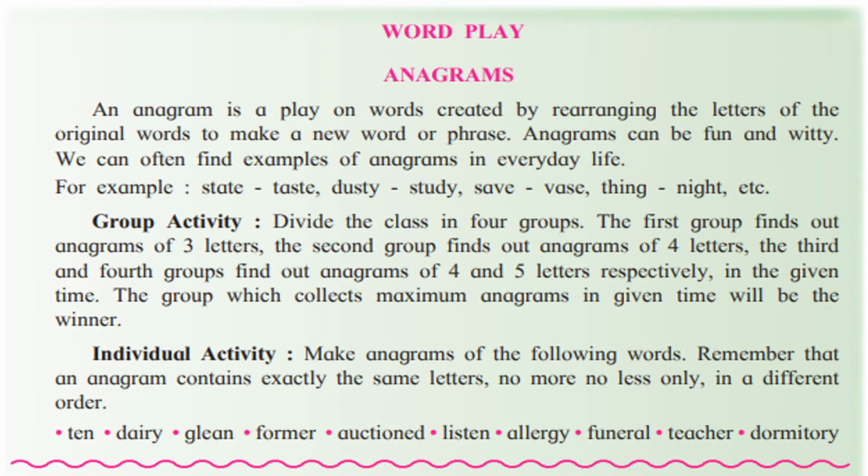Let us take the example of TEN. If we want to make an anagram of TEN, I have to use the 3 letters which are given in this word only. I have to rearrange, so a new word will come with 3 letters only. I am not supposed to add any letter of my own, or decrease any letter from it. So TEN will become NET. Then next is diary. So diary becomes dairy. Then glean, you can rearrange the letters, you will get angle.